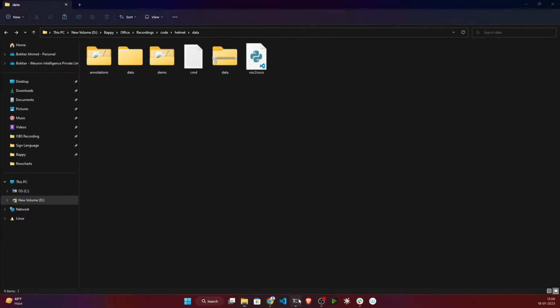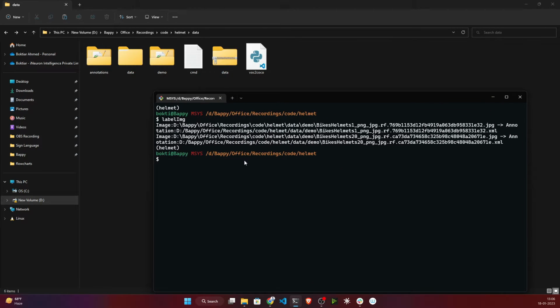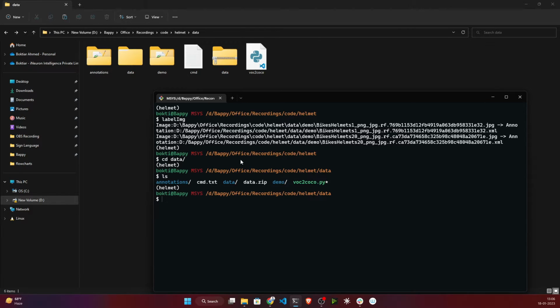Now just open up your terminal. Here I need to go inside my data folder, so I'll just write cd data. Make sure you are inside the same directory. Let me see if the files are available or not. Okay, these are available.